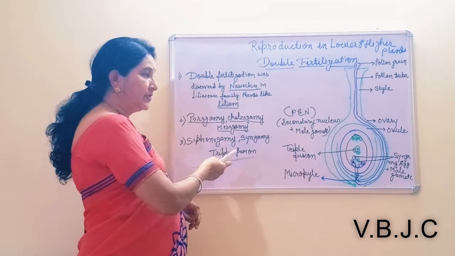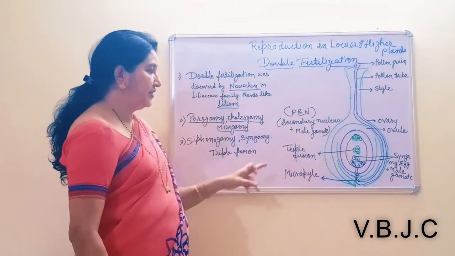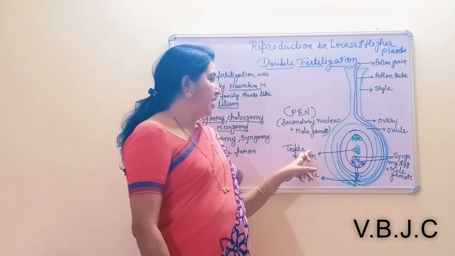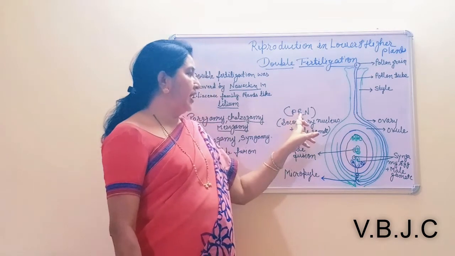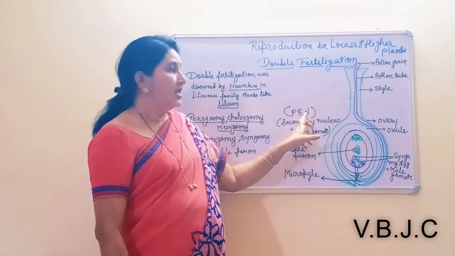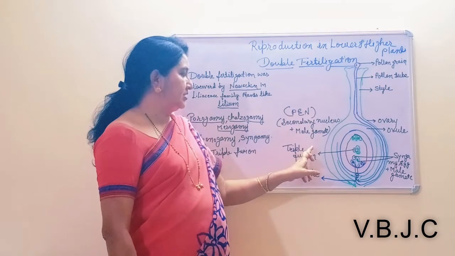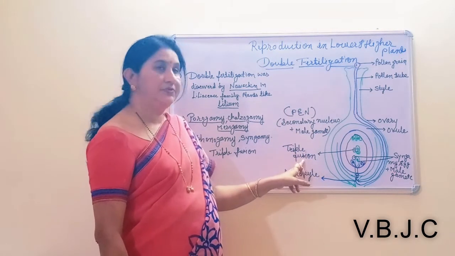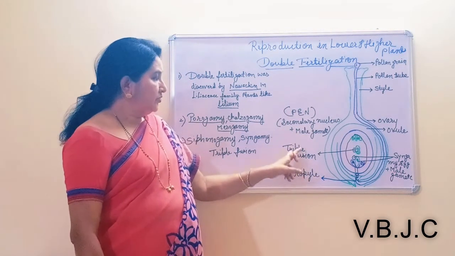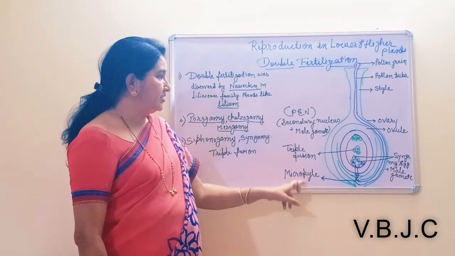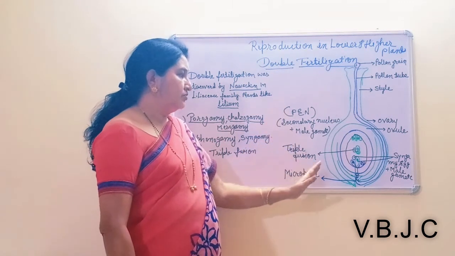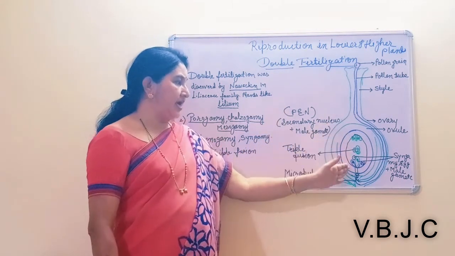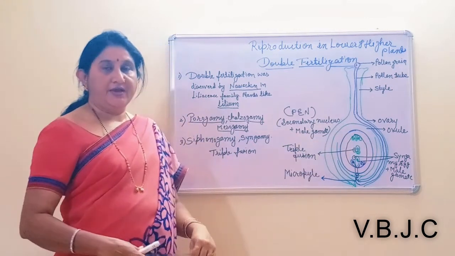Triple fusion means when the secondary nucleus unites with one male gamete to produce the triploid primary endosperm nucleus, and this fusion is known as triple fusion. And this is double fertilization: two male gametes unite at two different places in the embryo sac.